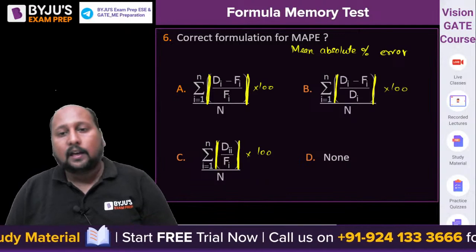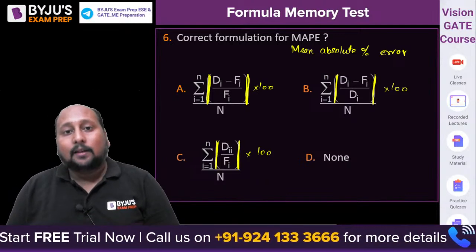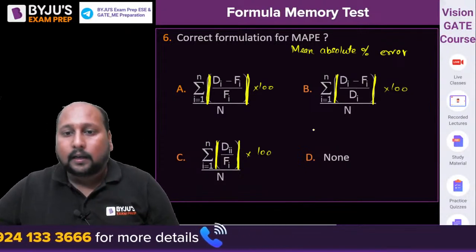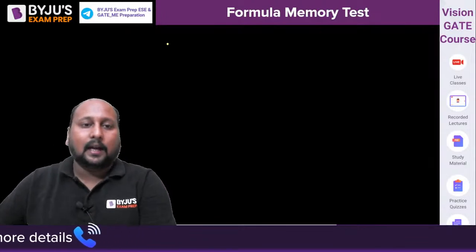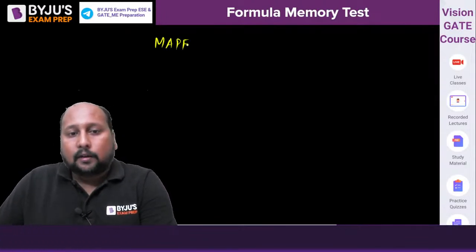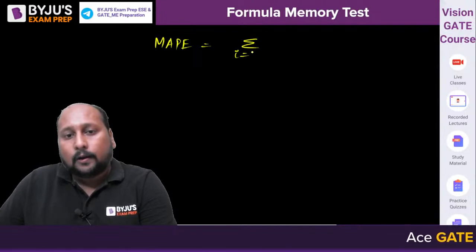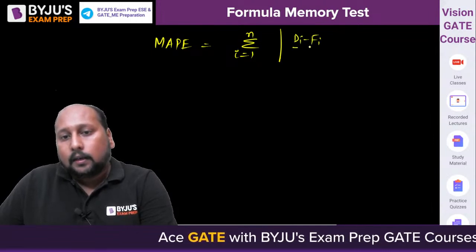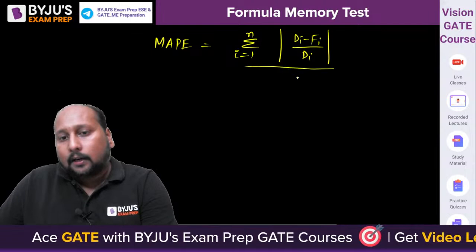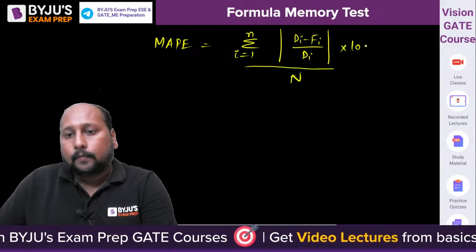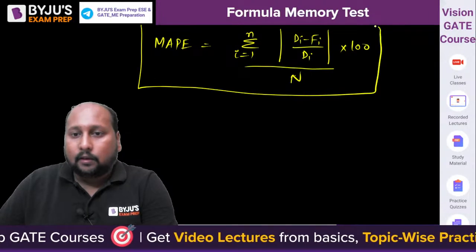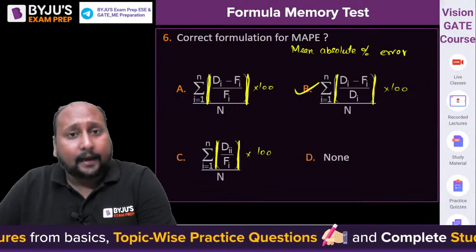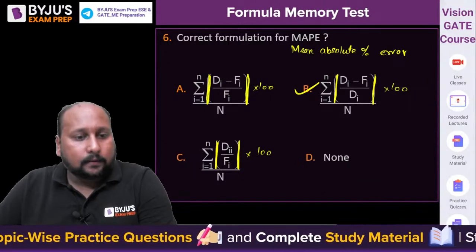Very good, Money, very good. Mean absolute percentage error is nothing but the mod value of the error divided by the actual demand, into 100, divided by N. This is your MAPE. MAPE is equal to summation of i equals 1 to N of mod of (Di minus Fi) divided by Di, divided by N, into 100. This gives you the concept of mean absolute percentage error. Option B is the correct answer. Clear? Yes.